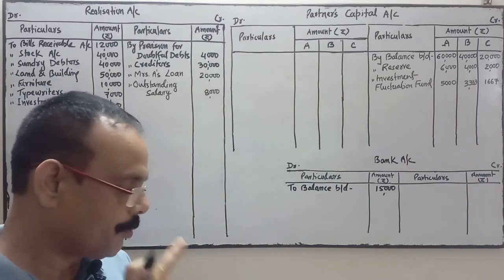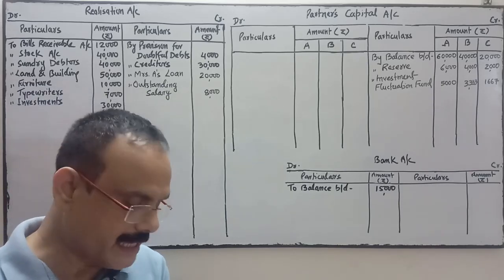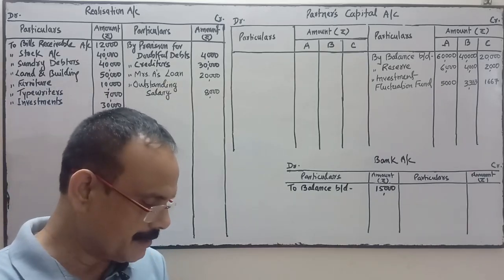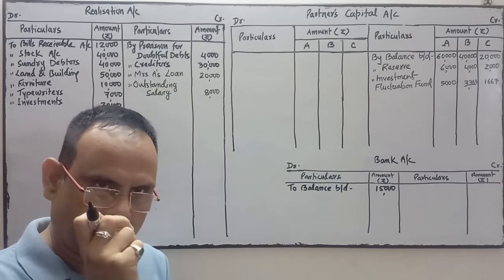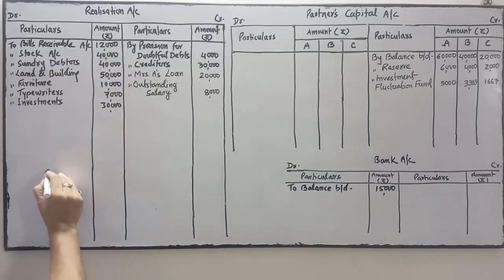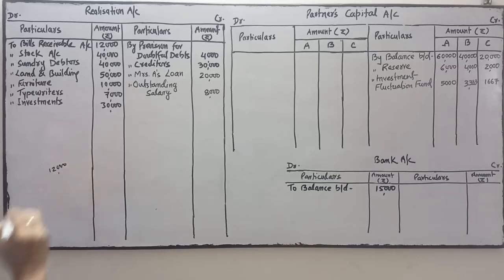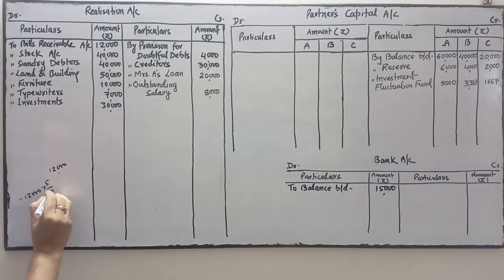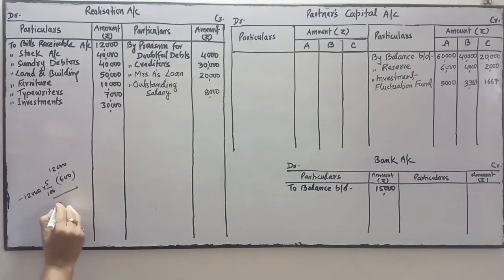Now see the next. Point number 1, bills receivable were realized at a discount of 5%. Bills receivable is 12,000, realized at a discount of 5%. So 5% of 12,000 is 600. At the discount of 5%, it means 11,400.